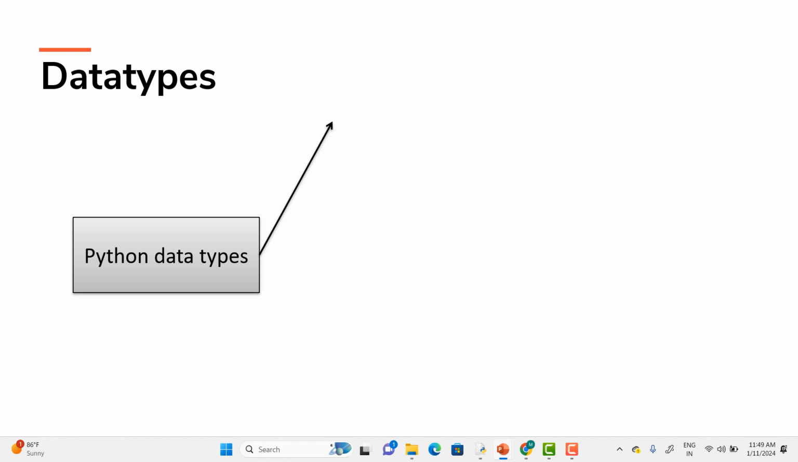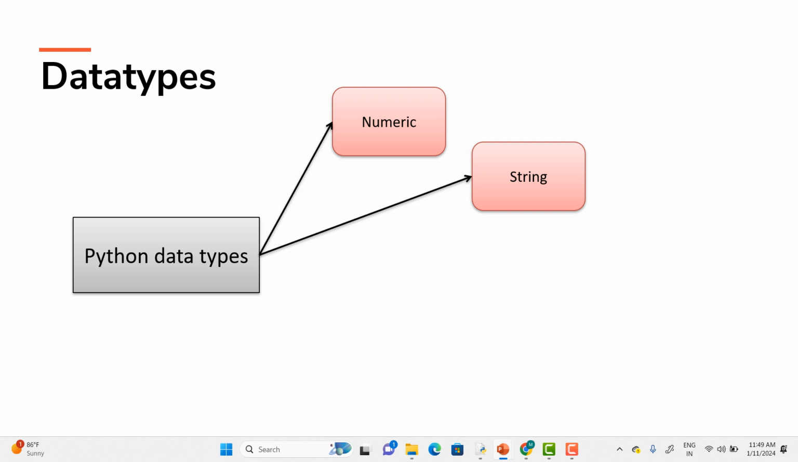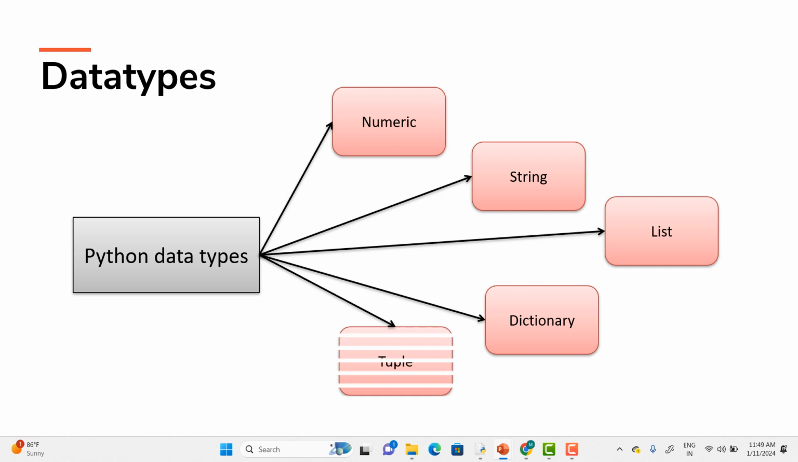We can talk about the first data type here, which is the numeric data type. The next one is the string data type. The next ones are lists, dictionaries, and tuples. Now, we will see in detail regarding these particular data types in Python. But before entering into the data types of Python,